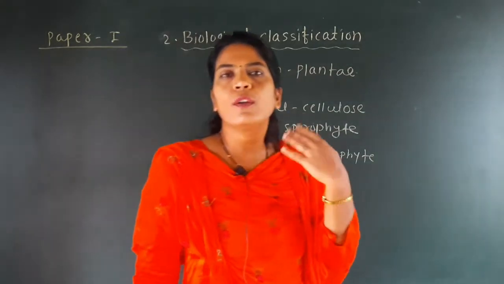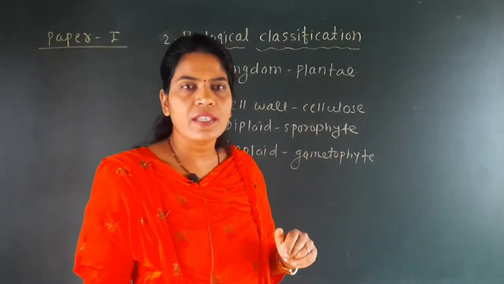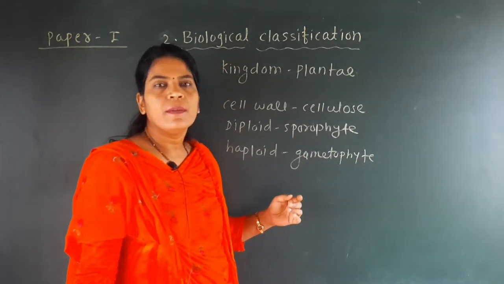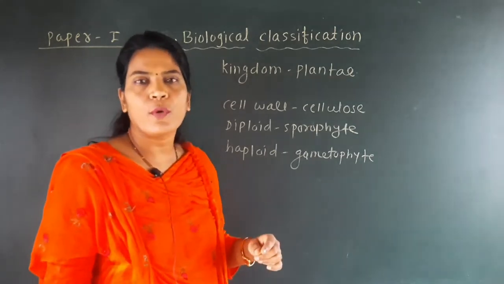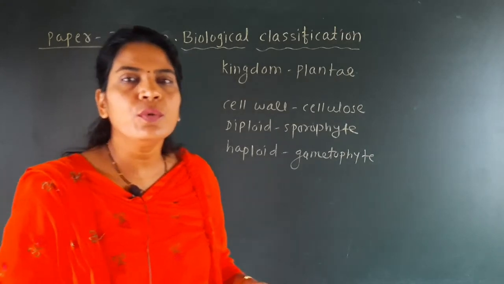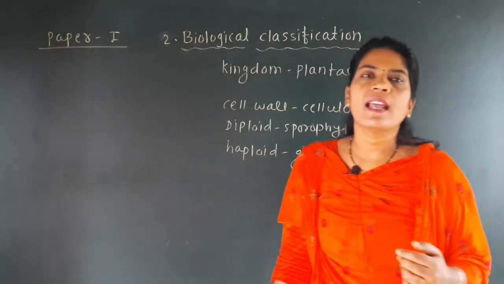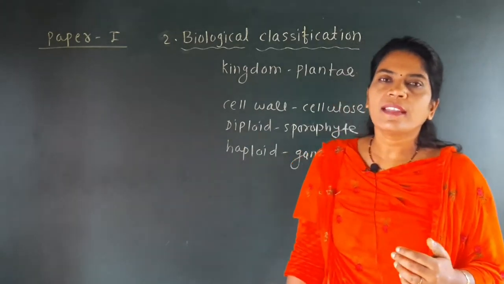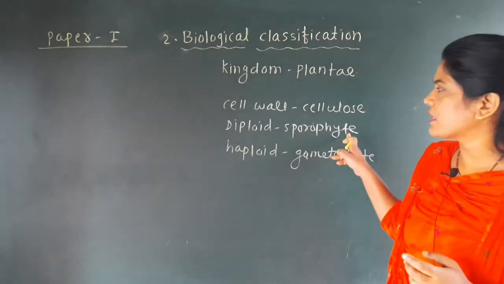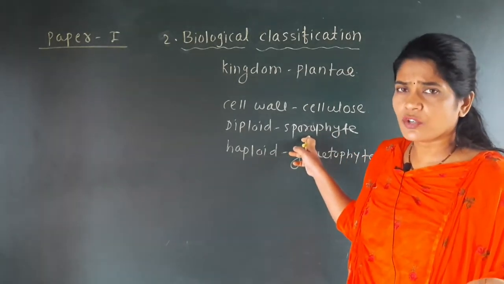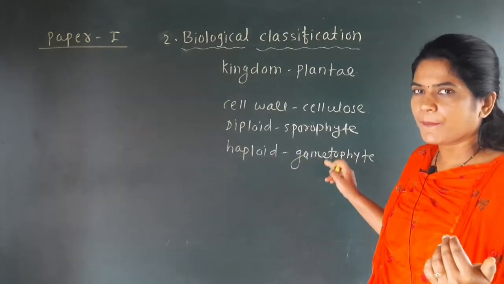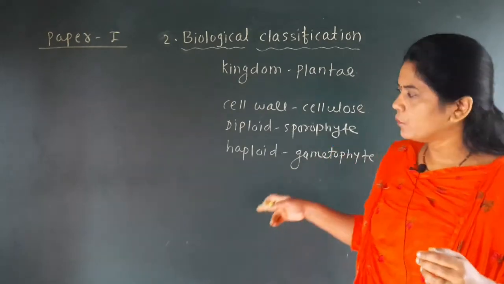So in the life cycle of any higher plant, there are two stages: diploid sporophyte stage and haploid gametophyte stage, because the sporophyte stage has two sets of chromosomes and the gametophyte stage has one set of chromosomes, and these two stages of the life cycle of the plant alternate with each other. That means they are found one after the other. If any plant has first the sporophyte stage, then at a later stage of the life cycle of that plant it shows the gametophyte stage. Or if any plant has first the gametophyte stage, then later on it produces the sporophyte stage.